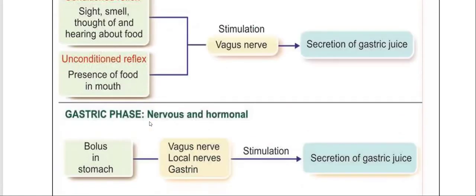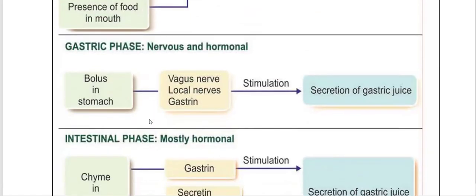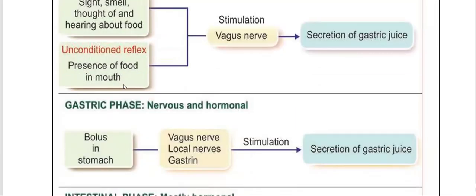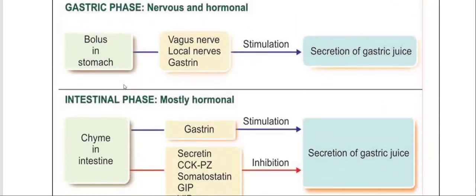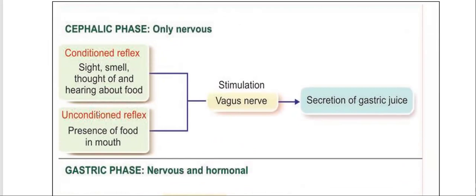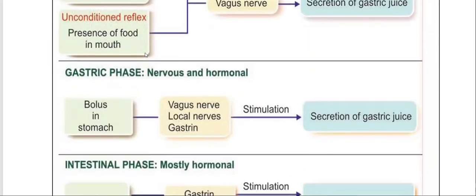So, cephalic phase, gastric phase, intestinal phase. Cephalic phase, only nervous: conditioned and unconditioned reflexes activate the vagus nerve. Gastric phase, nervous and hormonal: bolus in stomach stimulates the vagus nerve and local nerves, along with hormonal action.